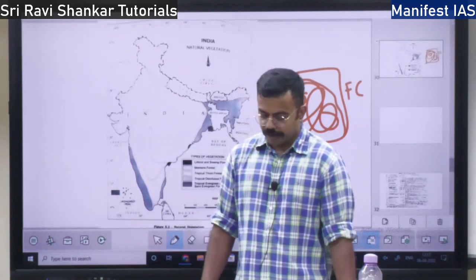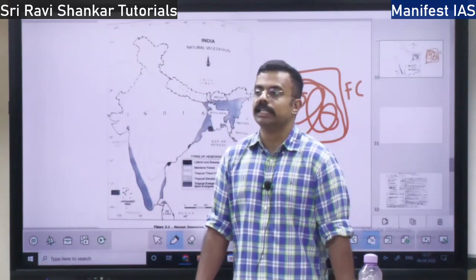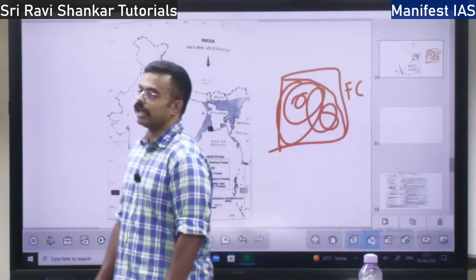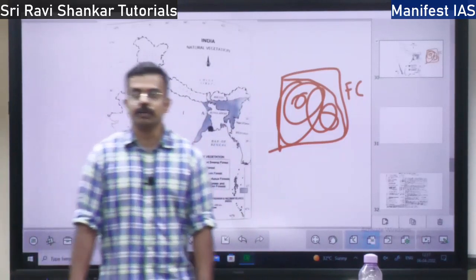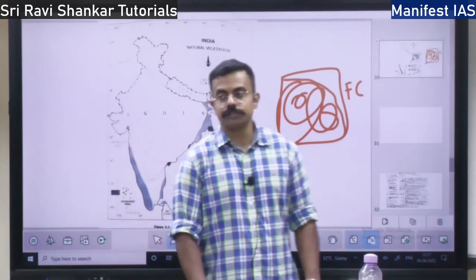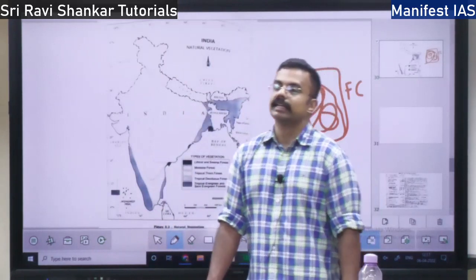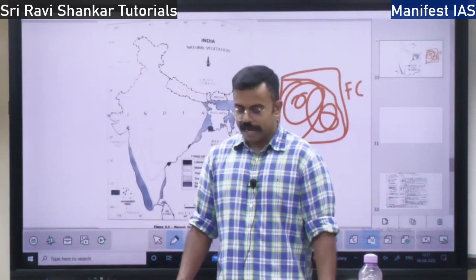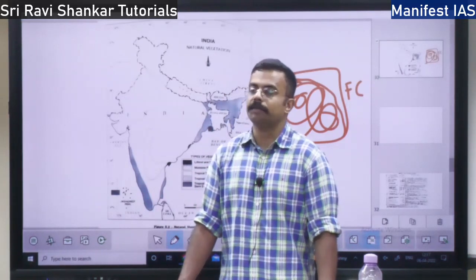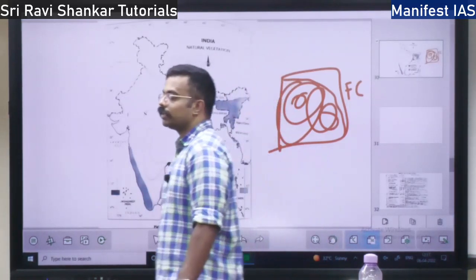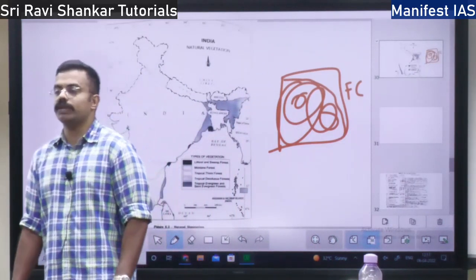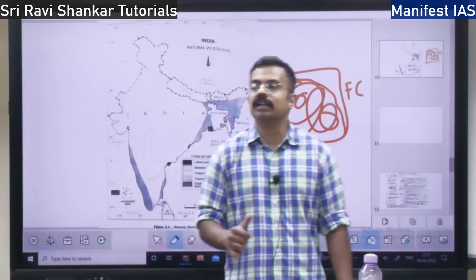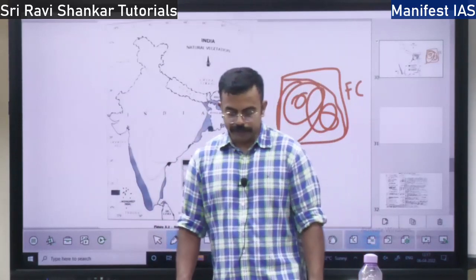For that we have the national forest policy of India. The first forest policy of India was given in 1952. Then in 1988 they changed the forest policy. What is the aim of this forest policy? It aims to bring 33% of the area under forest cover. Today it is 24%.